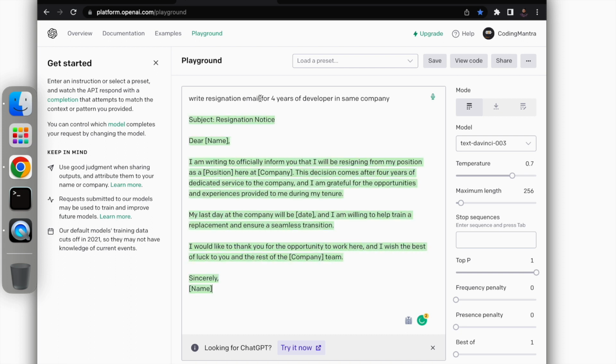If you see here, when you write more, it will give you a more detailed result. For example, I told the AI that I already worked for 4 years in this company, and if you see here, that is also included. That kind of thing the AI involves by itself.